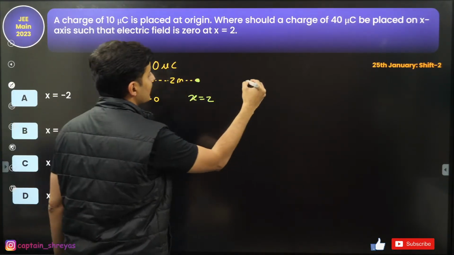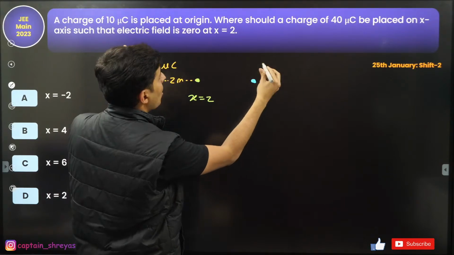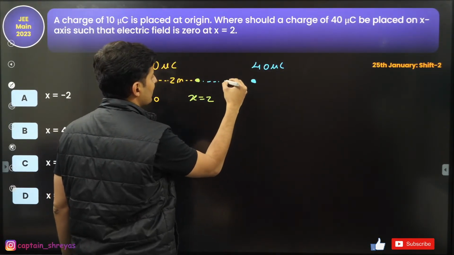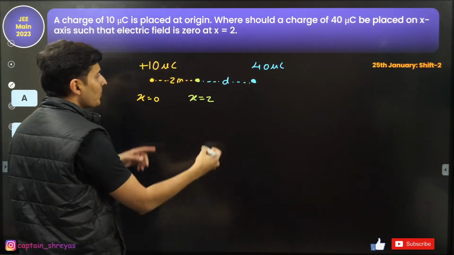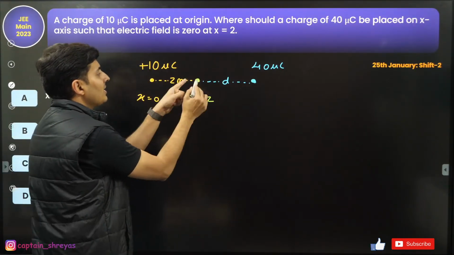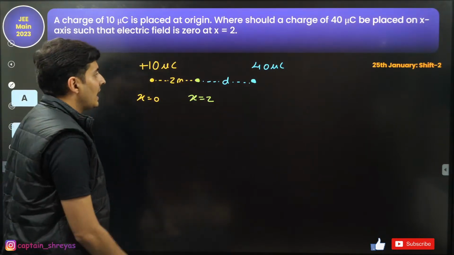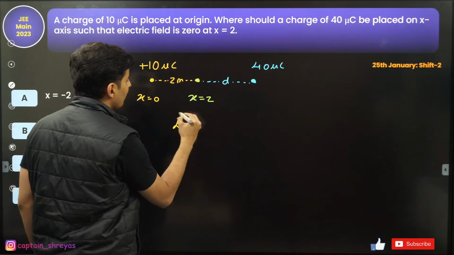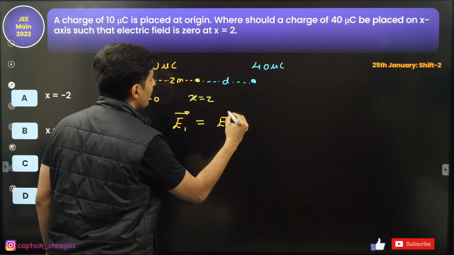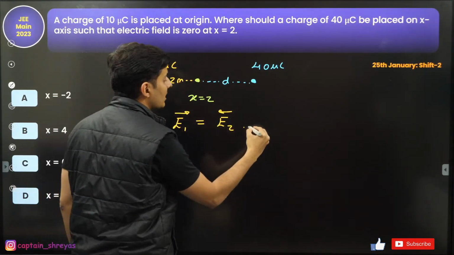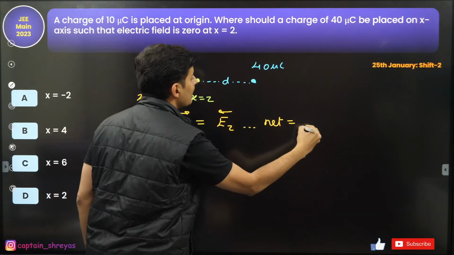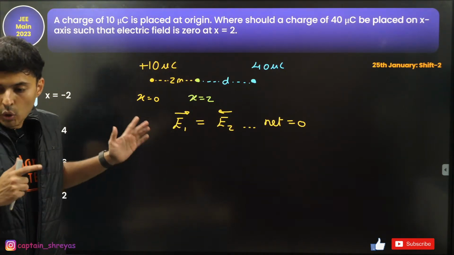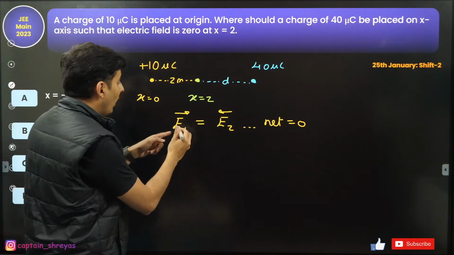And on the other side, you are placing another charge of 40 microcoulomb. I don't know what this distance is, let me just assume it as d. This charge will give some field, and this one will give some field. Both the fields will cancel, so the field from this side and the field from this side will cancel each other, so that the net field will be 0. Everyone? Cool? Awesome.